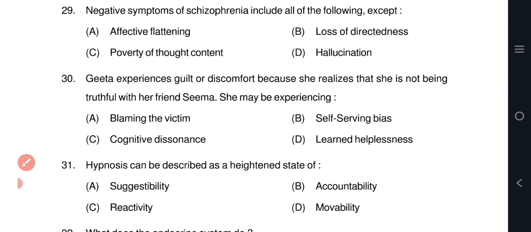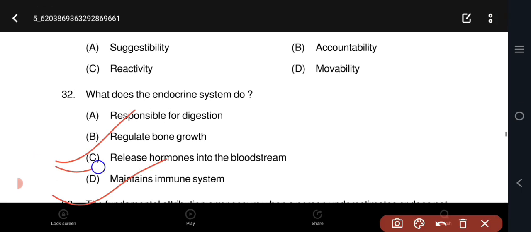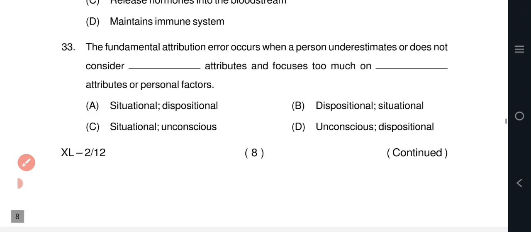Question number 32. What does the endocrine system do? Release of hormones into the bloodstream. Option C. Question number 33. The fundamental attribution error occurs when a person underestimates or does not consider situational attributes and focuses too much on dispositional attributes or personal factors.